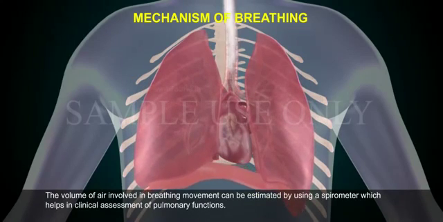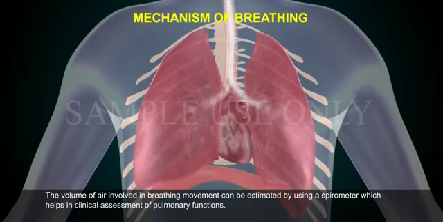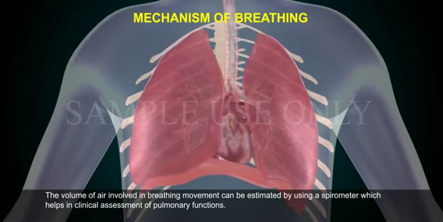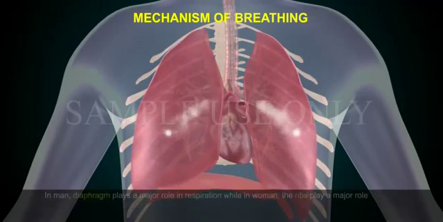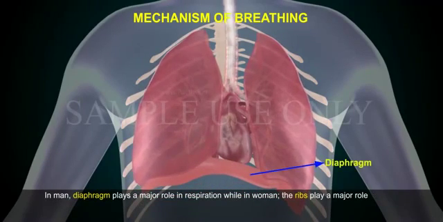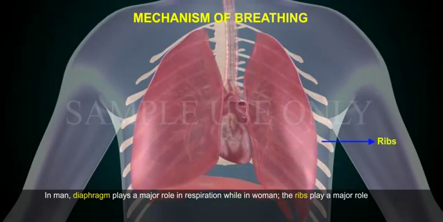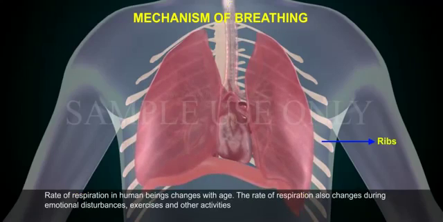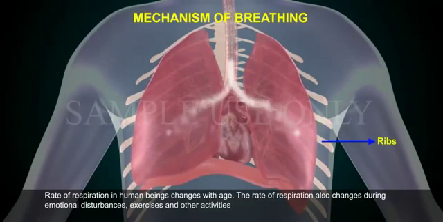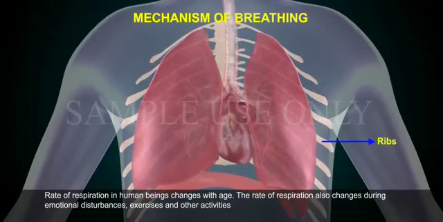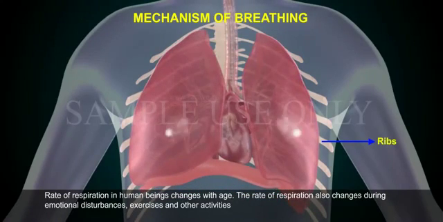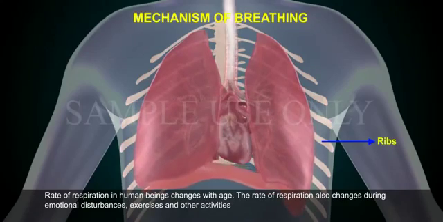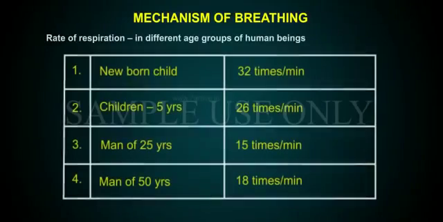The volume of air involved in breathing movement can be estimated by using a spirometer, which helps in clinical assessment of pulmonary functions. In man, the diaphragm plays a major role in respiration, while in women, the ribs play a major role. Rate of respiration in human beings changes with age. The rate of respiration also changes during emotional disturbances, exercises, and other activities.